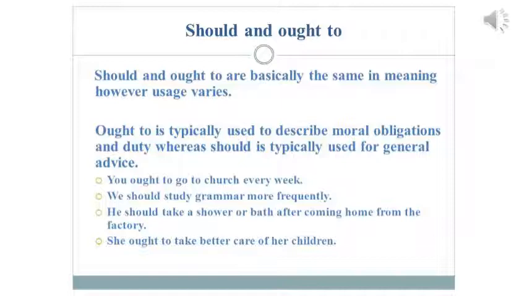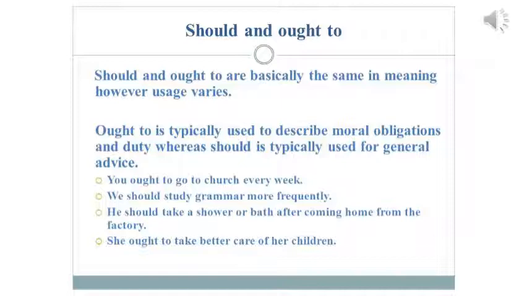Let's have a look. You ought to go to church every week. Now you are expected by society to go to church every week. We should study grammar more frequently. Now that is an advice or that is a suggestion that we should be doing it. Now that's totally your choice whether you want to do it or not.